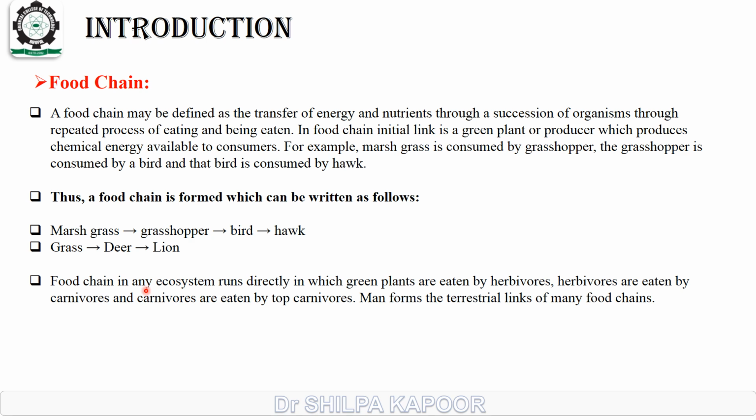The food chain in any ecosystem runs directly, in which the green plants are eaten by the herbivores, herbivores are eaten by the carnivores, and the carnivores are eaten by the top carnivores. Man forms the terrestrial links of many food chains.